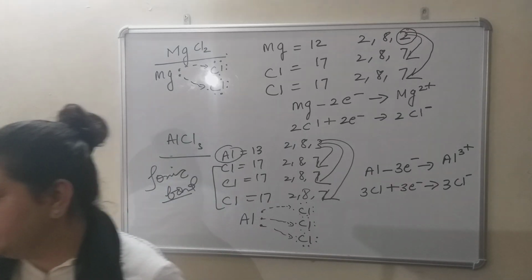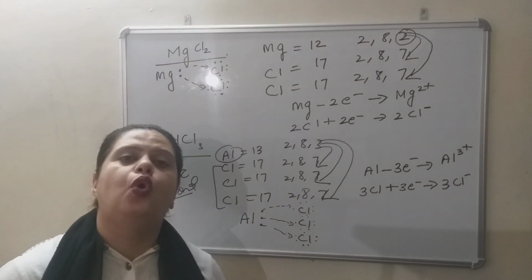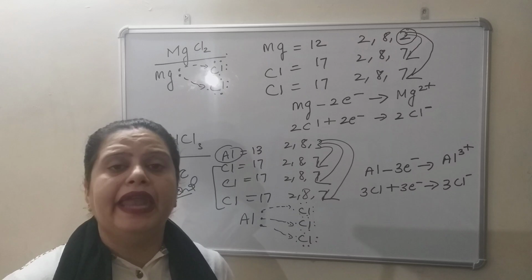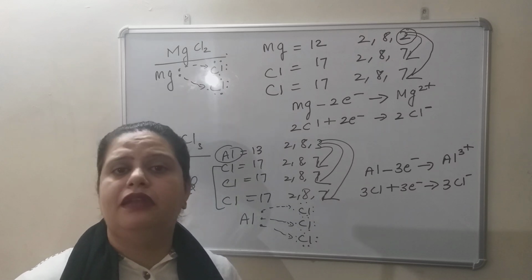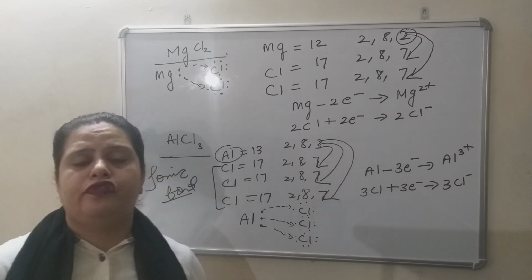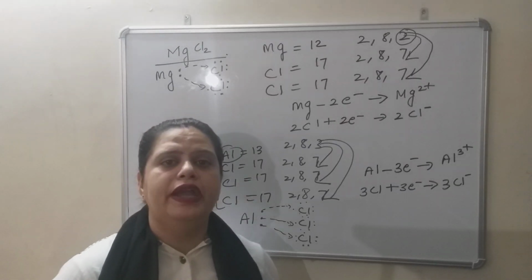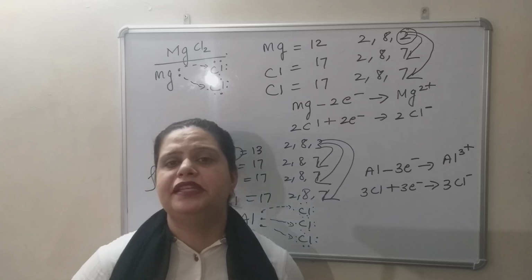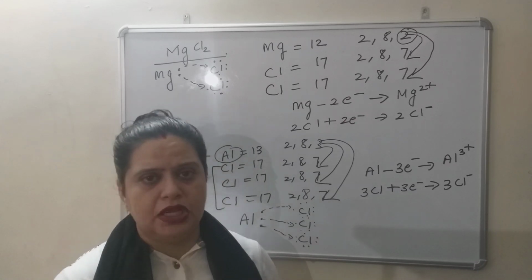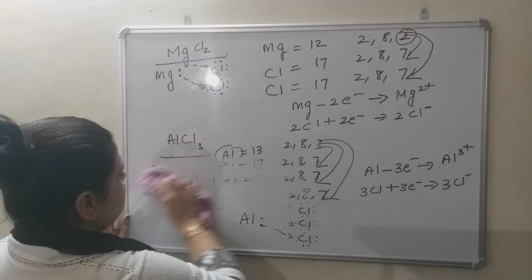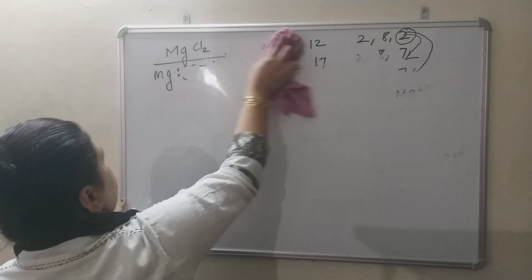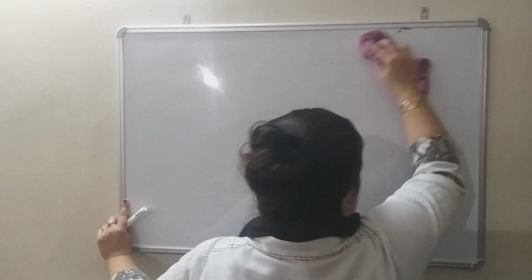Now we will discuss the second bond, that is known as covalent bond. What is covalent bond and types of covalent bond? And again I am repeating, this time in the revised syllabus of 9th standard, covalent bond present between the atoms of the same non-metal is there, not present between the atoms of different non-metals. So that we will discuss. So let us discuss the covalent bond. As ionic bond is about the transferring of electron or electrons, covalent bond is about sharing.